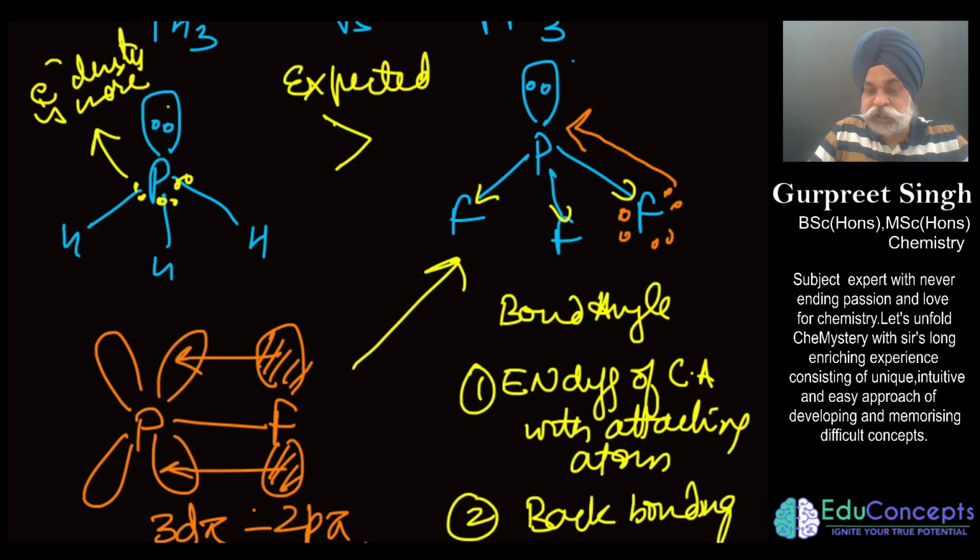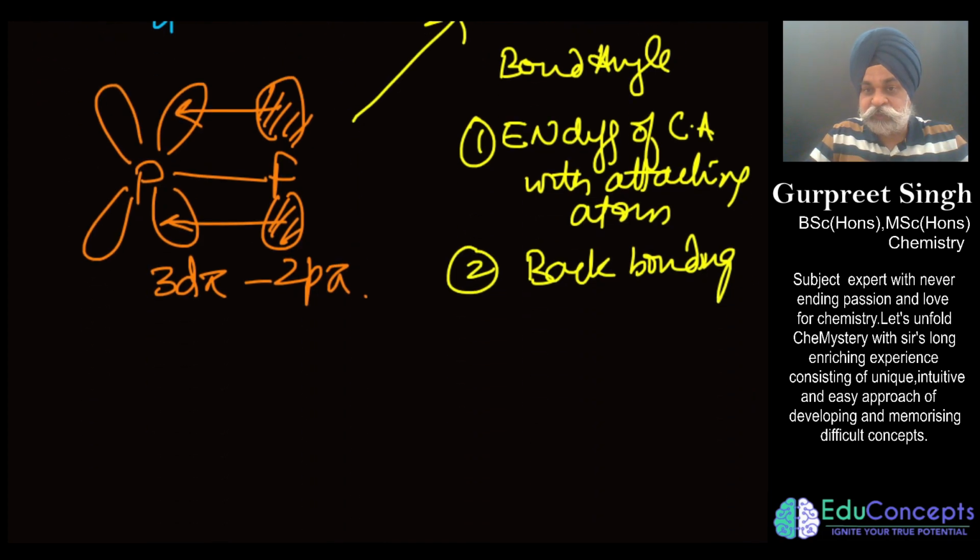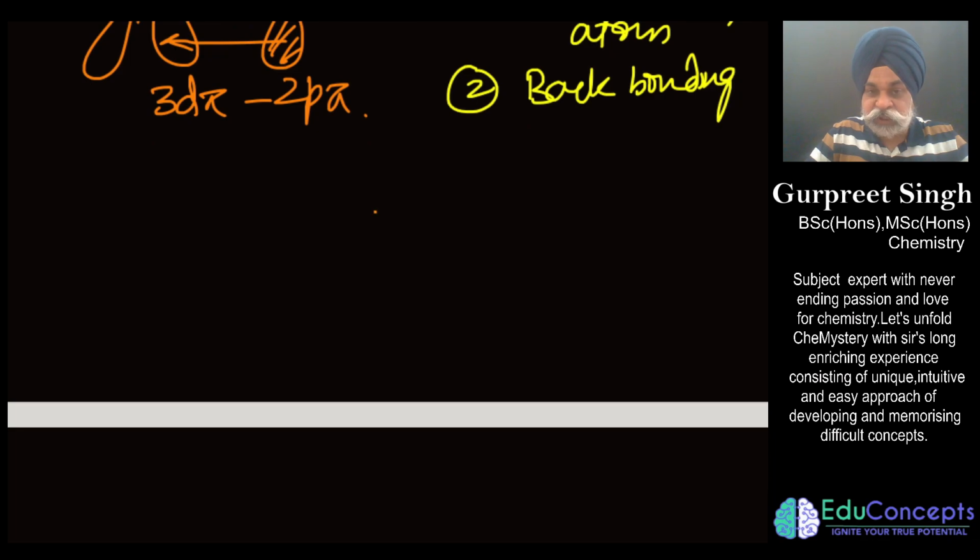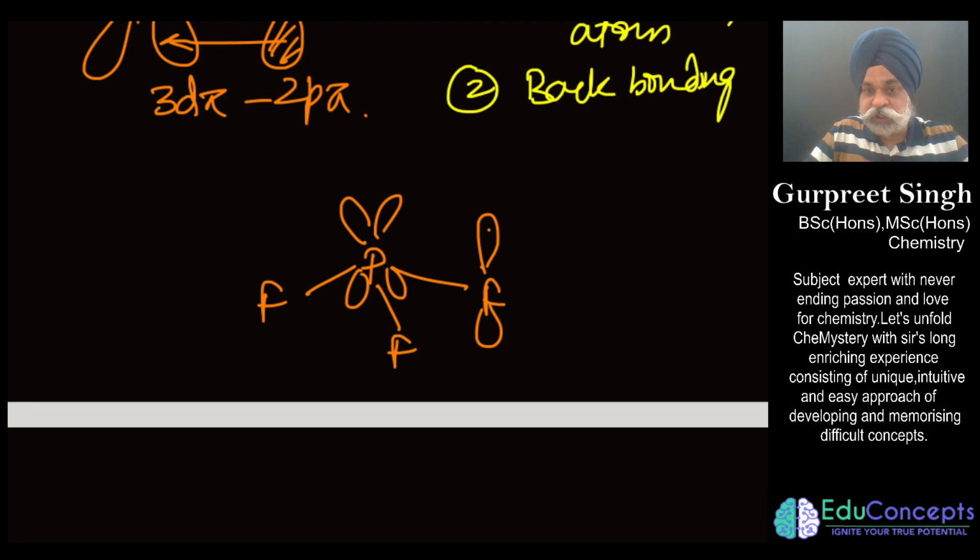So this is a type of back bonding which tends to create planarity in the P-F bond, and as a consequence we say that because of this back bonding, this tends to make the system more planar, because this is having a vacant d orbital and this is having a filled p orbital. So this can give its electron density back. As a consequence, this would become planar.